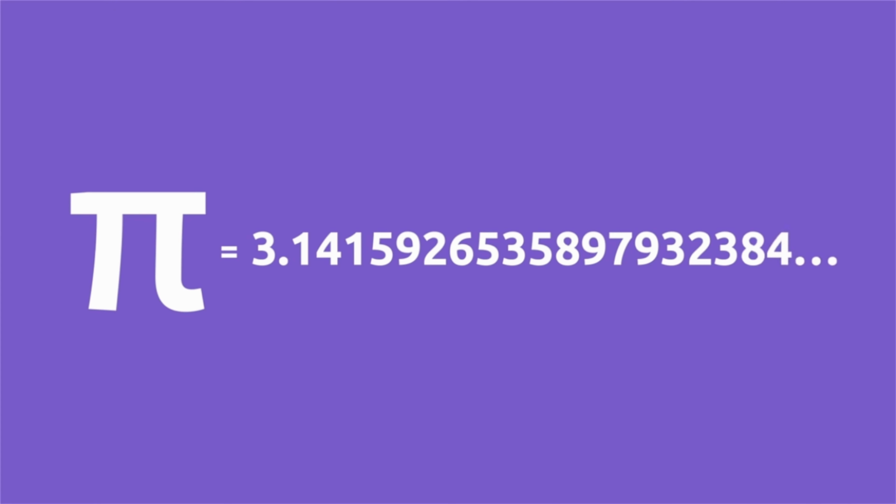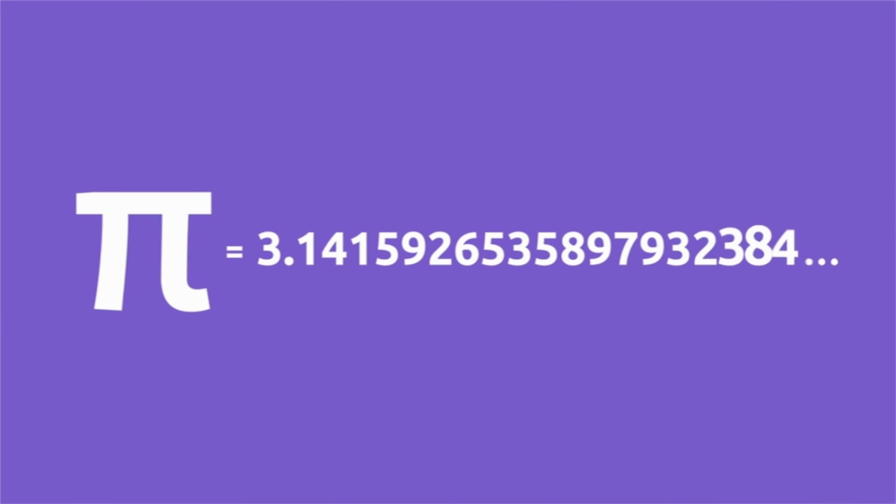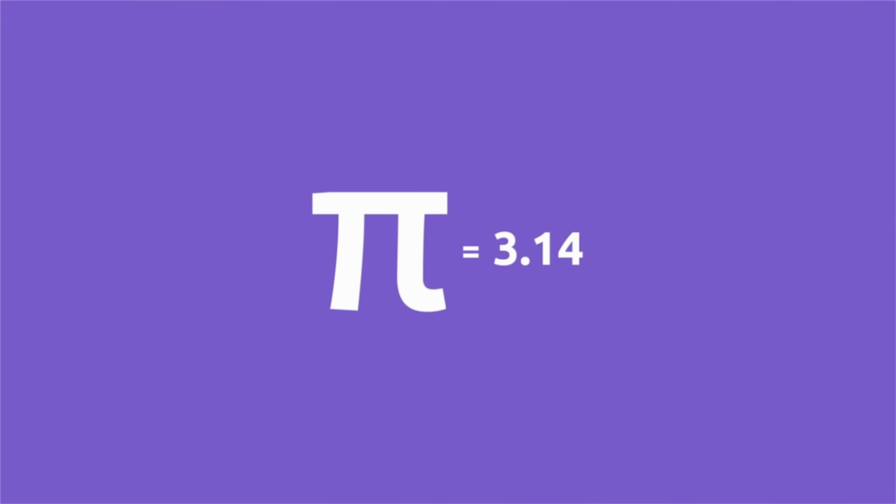3.1415926535897932384, and the digits go on forever and ever. In everyday life, this number is shortened to 3.14 to be expressed in a simple way and make calculations easier.